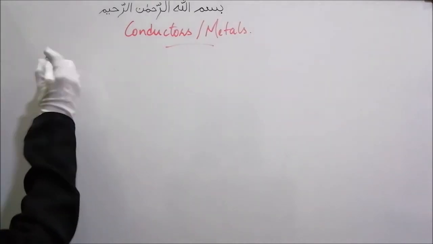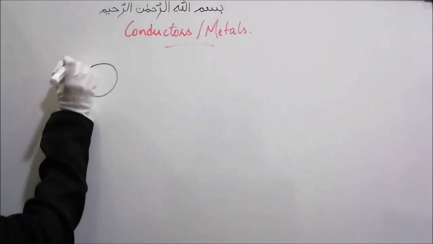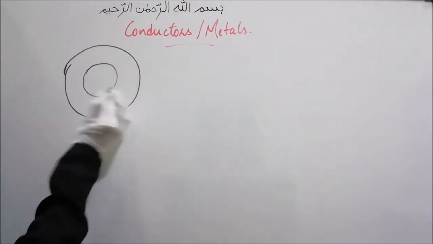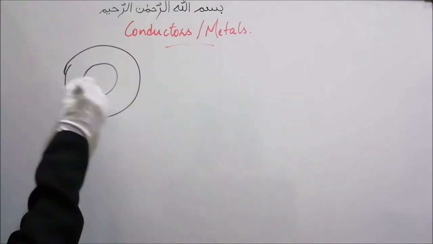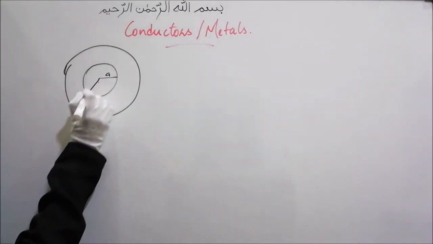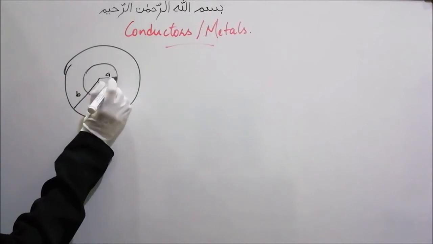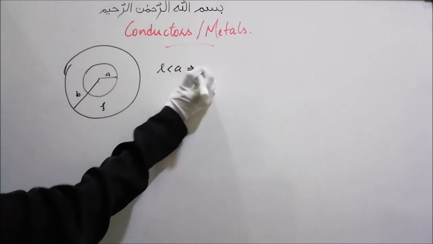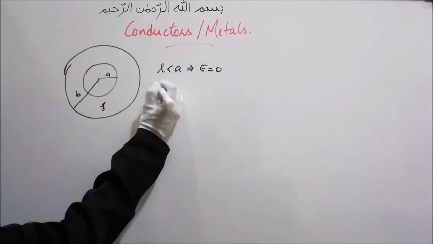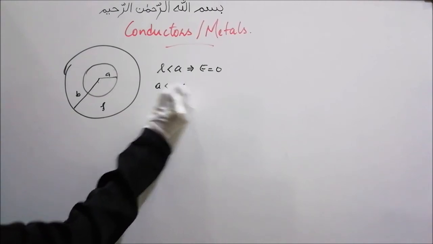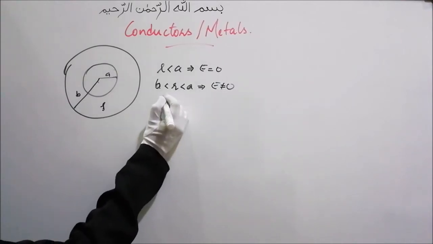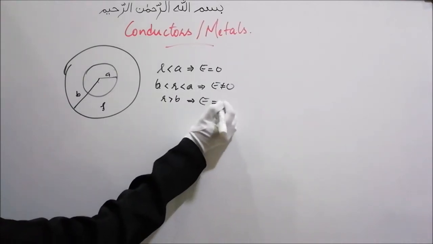Now let's say we have a non-conducting spherical shell, and there is only volume charge density in this region and no charge present inside the hollow region. Let this radius be A and let this radius be B. For r less than A, the electric field will be 0 because there are no charges in this region. For r between A and B, the electric field will be non-zero, and for r greater than B also the electric field will be non-zero.